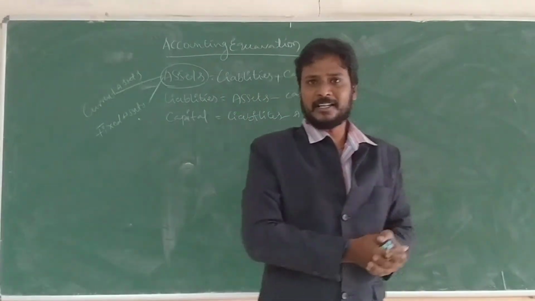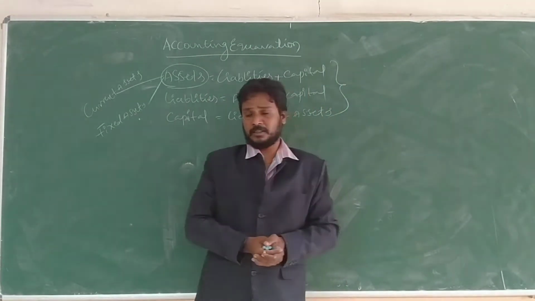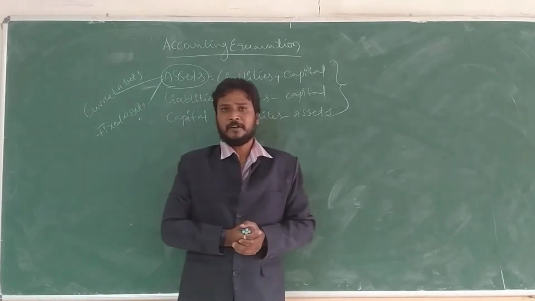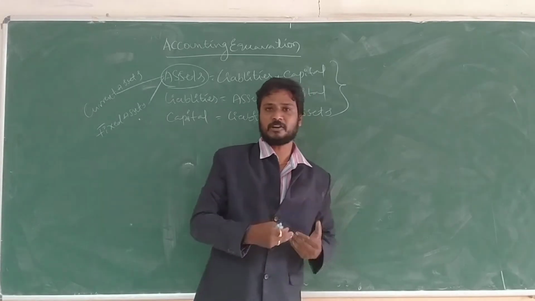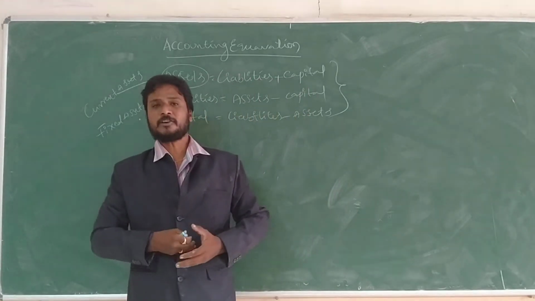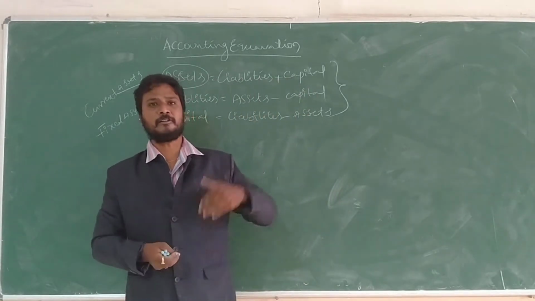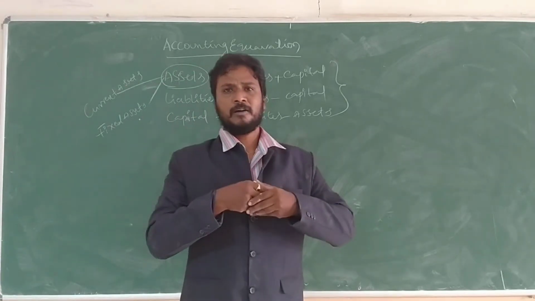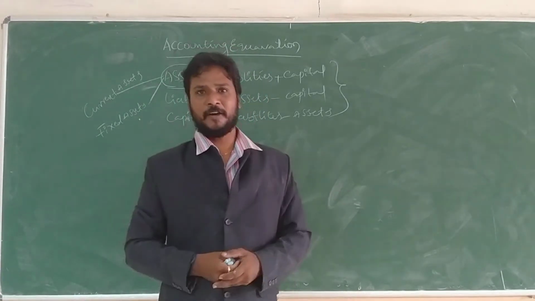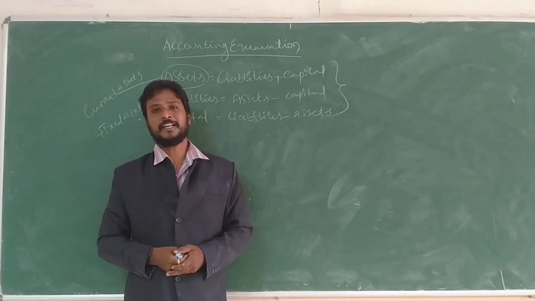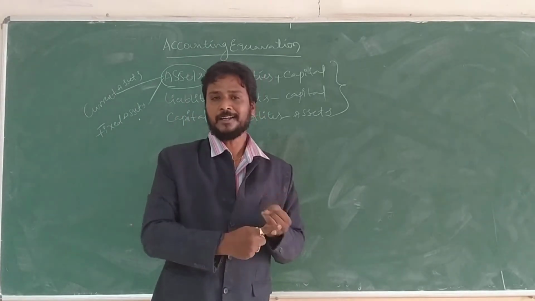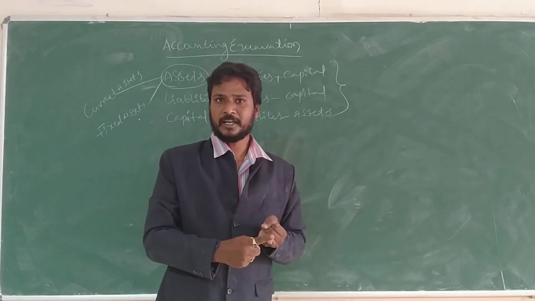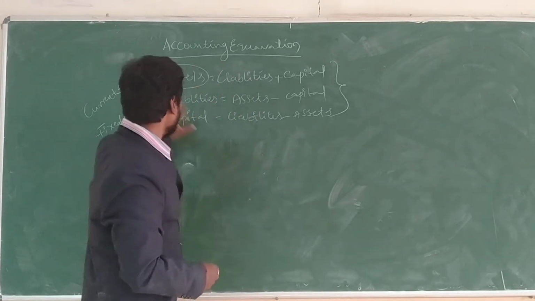This current asset amount is not permanently fixed. It is used for the transactions in the business organization for a limited period, one year or below one year. We call it a current asset. The best examples of current assets are cash in hand and cash at bank.